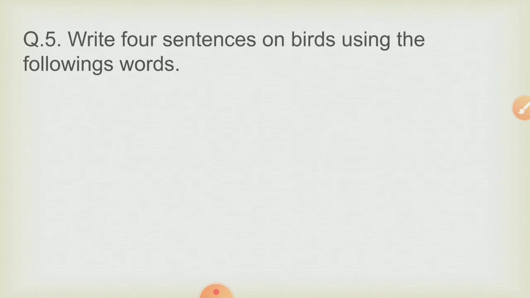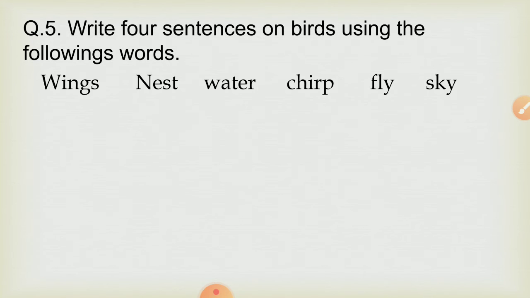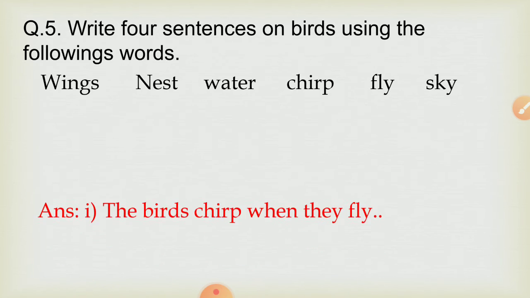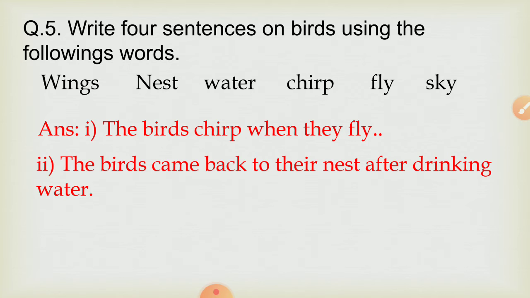Next question, write 4 sentences on birds using the following words. So these are some words: wings, nest, water, chirp, fly, sky. So here is the first sentence. The birds chirp when they fly. Next, the birds came back to their nest after drinking water.